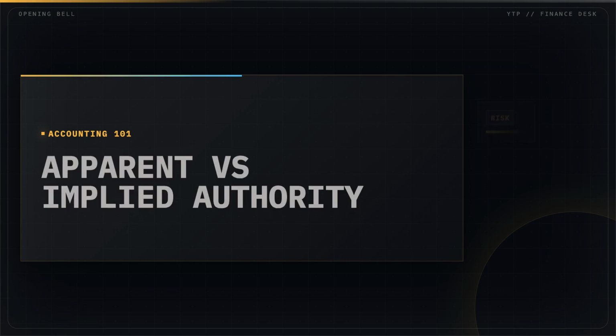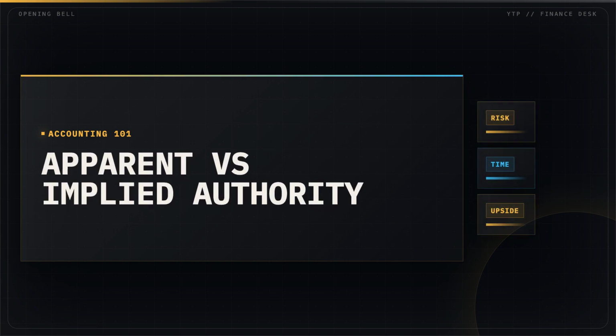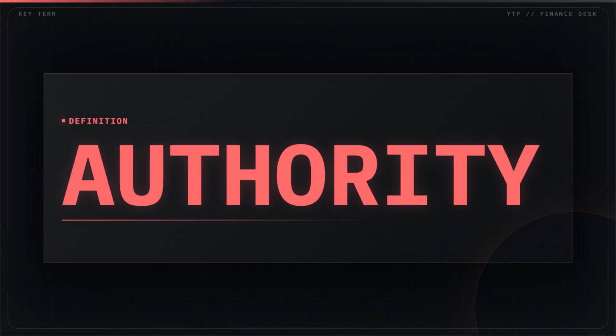When dealing with business contracts, authority isn't always written down. Let's look at the difference between apparent and implied authority. Authority defines who has the legal power to bind a company to an agreement. It is a critical concept in business law and accounting.